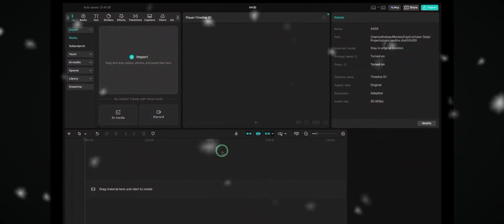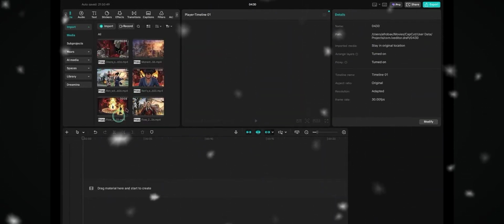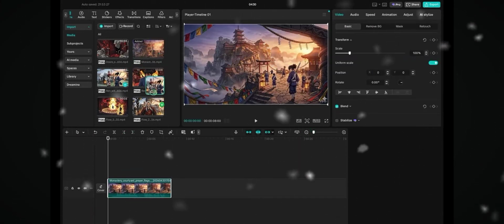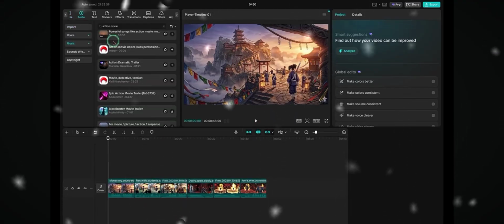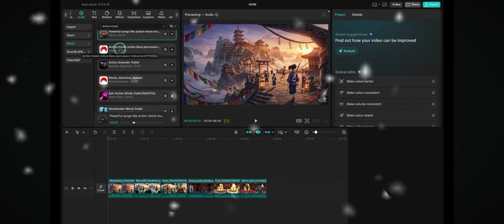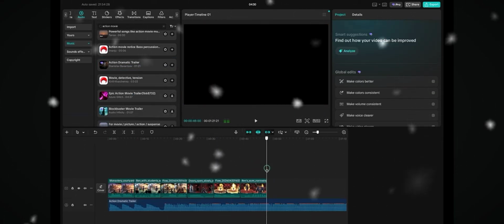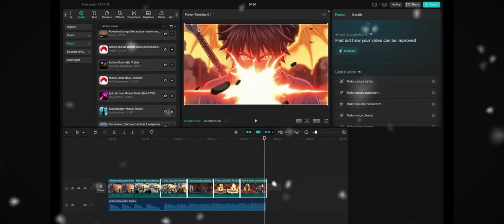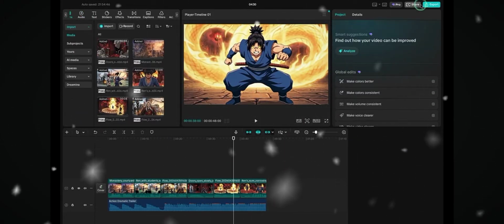Now for this part, open up your editing software. Personally, I'm using CapCut. Once it's open, import all the video clips you just generated. After that, drag them into the timeline in the exact order they were created so the story flows correctly. Once everything is lined up, go ahead and add a background track. I browsed through a few options and chose this one here. Just drag it into the timeline, trim the extra parts so it fits perfectly, preview the full sequence to make sure everything feels smooth, and then hit export. And just like that, your final anime movie should come together looking something like this.